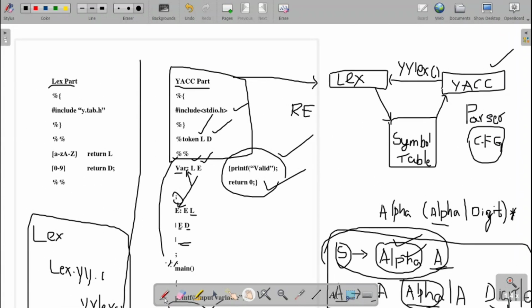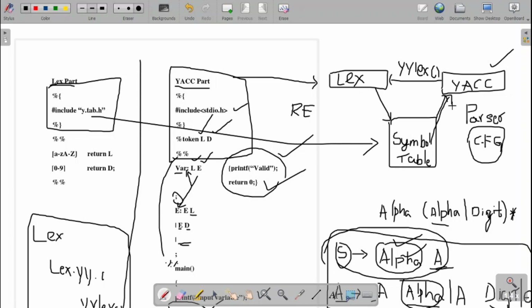Now let us look at the LEX part. In the first part, you can see something new. In place of our stdio.h, here we are using something extra: y.tab.h. That is the symbol table, which will be included in the LEX program and taken by YACC for the tokens. That is, for transferring the tokens from LEX to YACC, this symbol table is used.